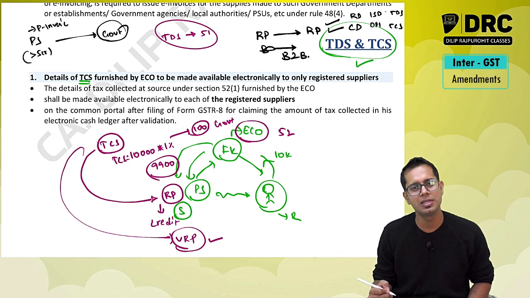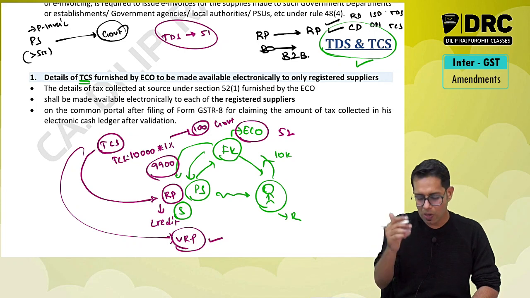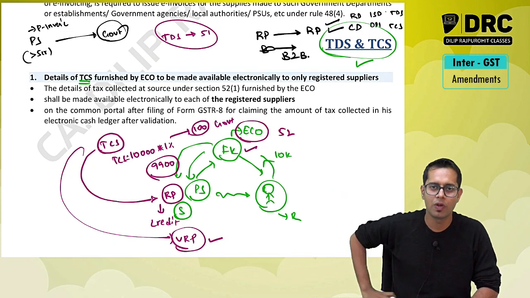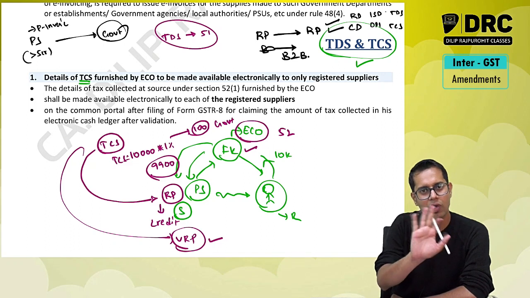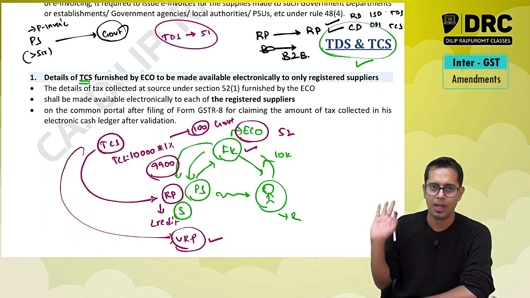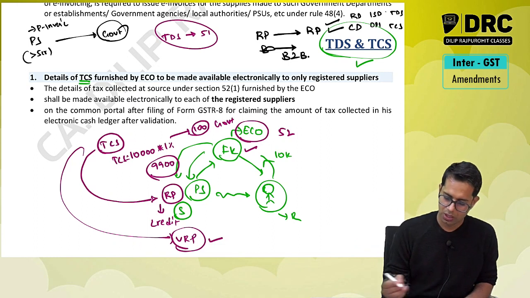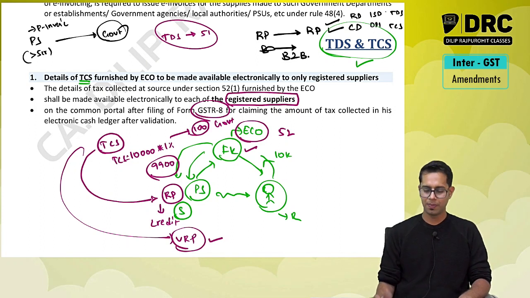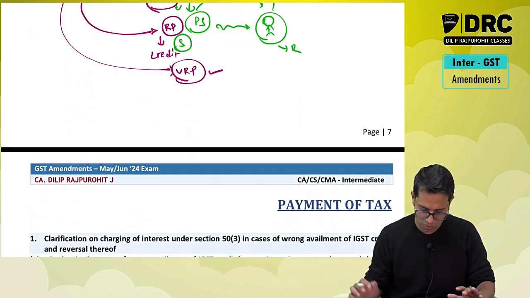and accordingly he can use that money for making the payment of taxes. But if the supplier is an unregistered person, then his GST number is not there. If his GST number is not there, it is not practically possible for Flipkart to upload the details, meaning it is not possible for Flipkart to give the credit to the supplier. So lawmakers are telling there is no requirement to give the credit to that person. You give that tax amount to me. You don't give the credit to that person because he is not a registered person. So GSTR 8 information is only required to be given for registered suppliers. If the supplier is an unregistered person, you don't have to give any information in GSTR 8. That is a small point, not so important.